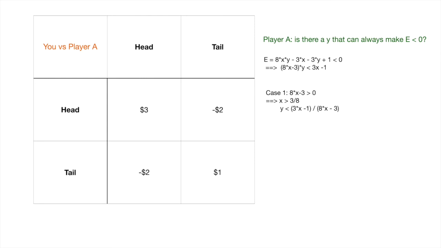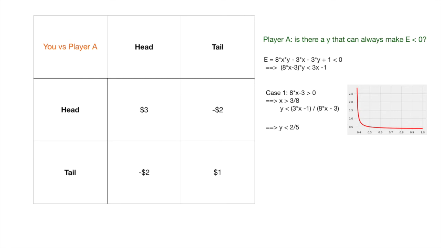And the first is we need to figure out when A times X minus 3 is a positive number or negative number. So for the first case, if it is greater than 0, then that means X is greater than 3 divided by A. And what that means is then you get this function for Y. And if we plot this function, we know this is a decreasing function.